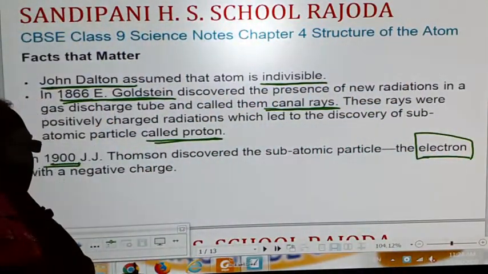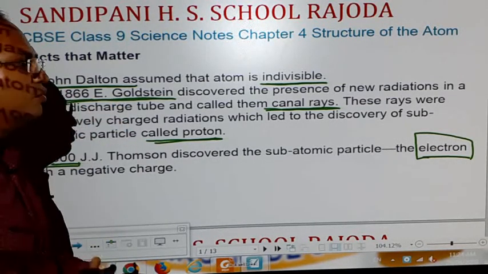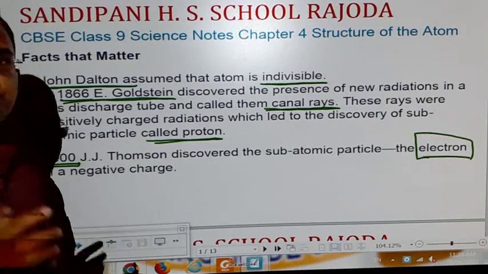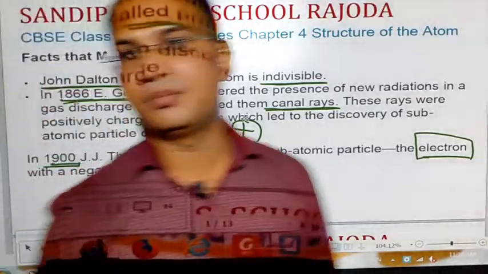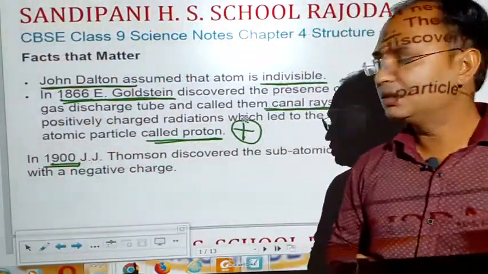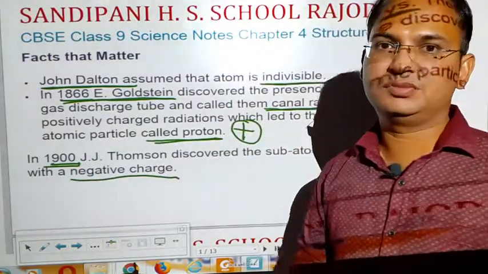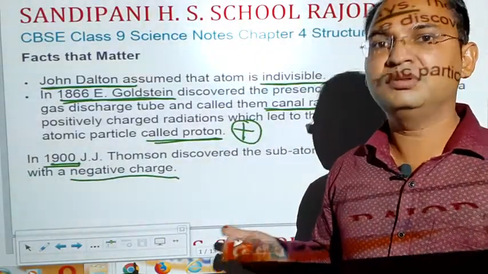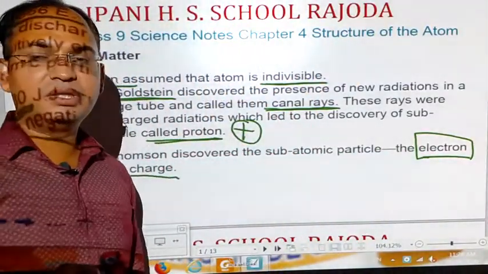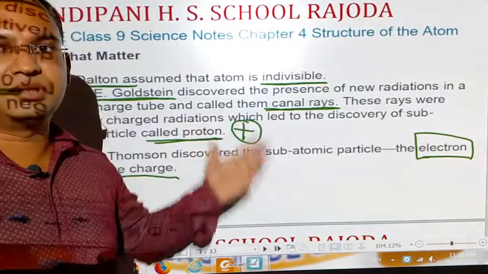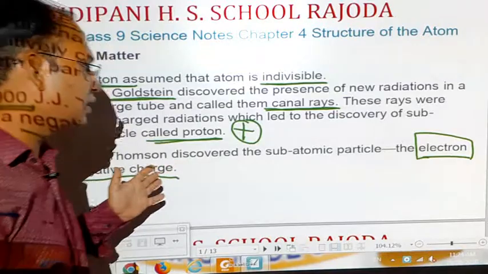So here the discovery of two subatomic particles took place. Goldstein discovered the proton, and the proton was positively charged. Remember, the proton has a positive charge and the electron has a negative charge, and the name of the discoverer is E. Goldstein for the proton, whereas J.J. Thomson discovered the electron. These are the important facts.